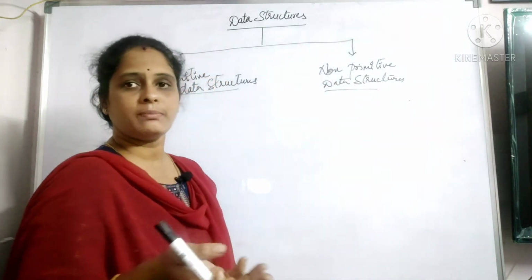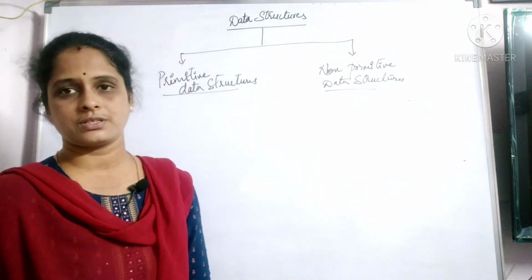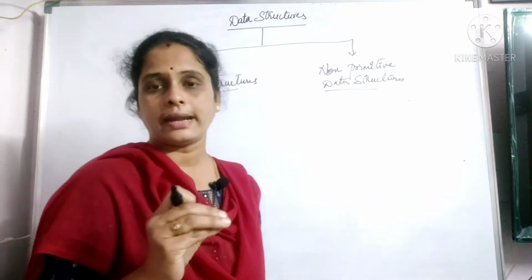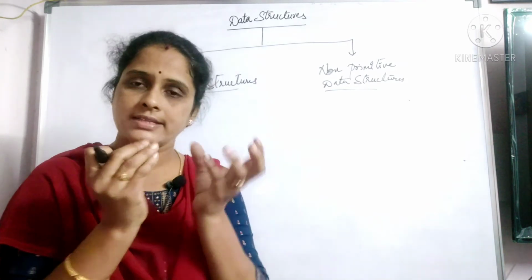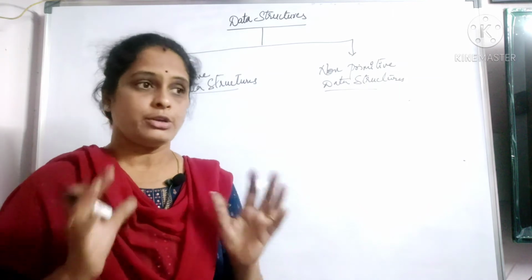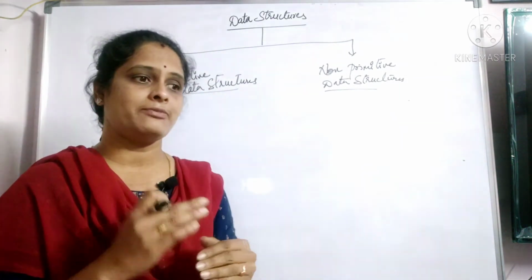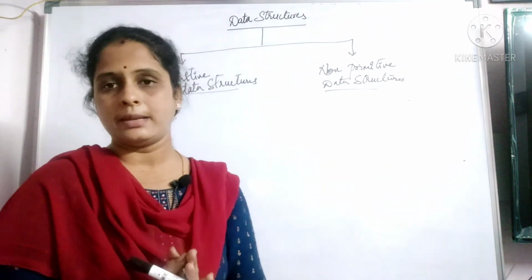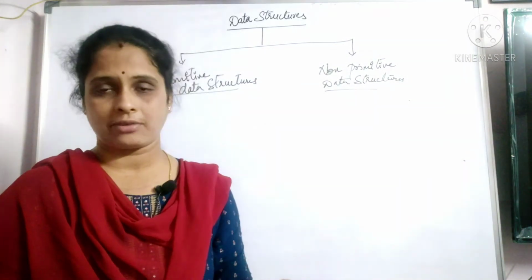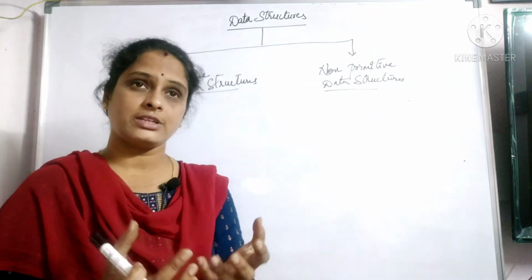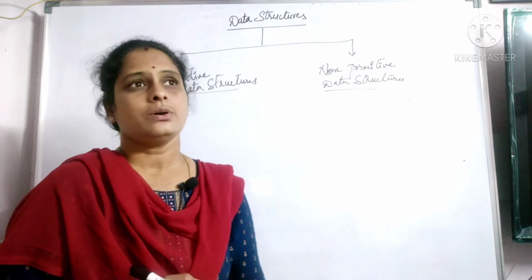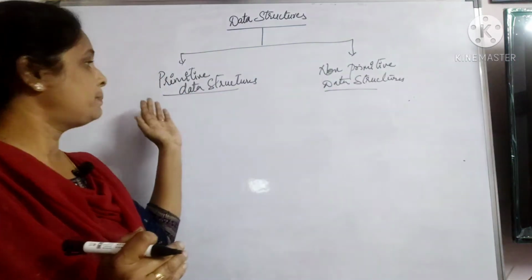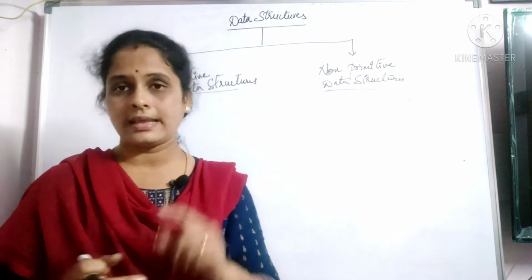Now the question is, what do you mean by a primitive data structure or a non-primitive data structure? The primitive data structures are actually the integer data type, the floating point data type, or the character data type, where the single data item itself is a complete one, where you don't need a combination of different elements. For example, an array is a combination of different data elements of the same type. I say that an array is a collection of homogeneous data elements. So it is actually a combination of different elements. But a primitive data structure is just a single element, right?